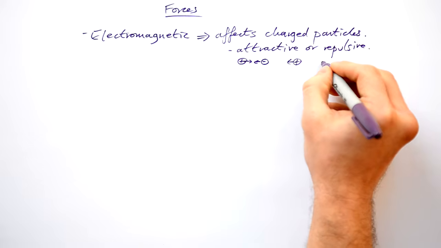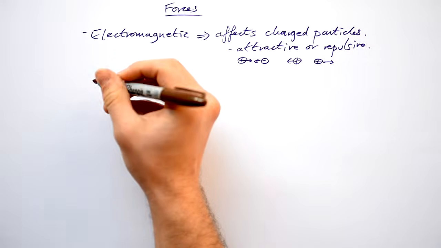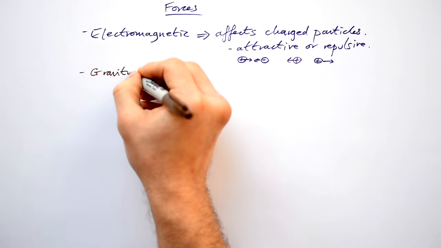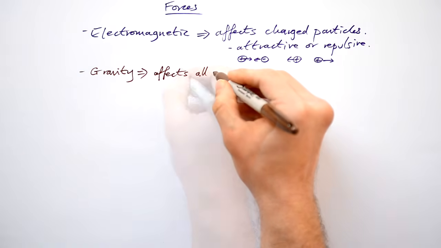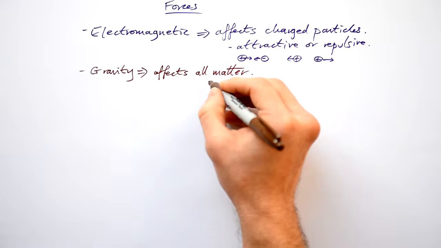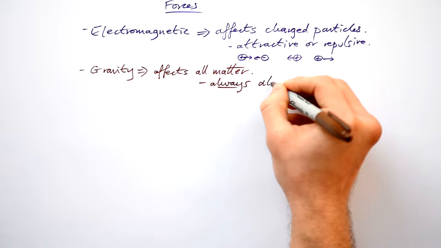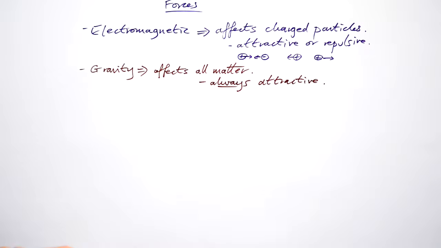Positive and positive, repelled, etc. We also have the force of gravity. What does it affect? It affects all particles that have mass, so in other words, all matter. It's always attractive. Gravity never pushes things away.